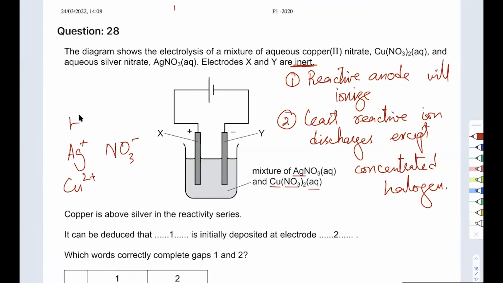And then because of water, I will have H positive and OH negative. Now tell me guys, in the positive ones, which is the least reactive? Silver. Silver, very good. So because silver is the least reactive, that is the one that's going to be discharged, and that's the one that's going to be deposited. But where would it be deposited? X or Y?